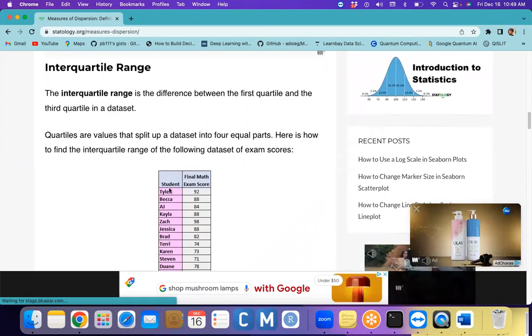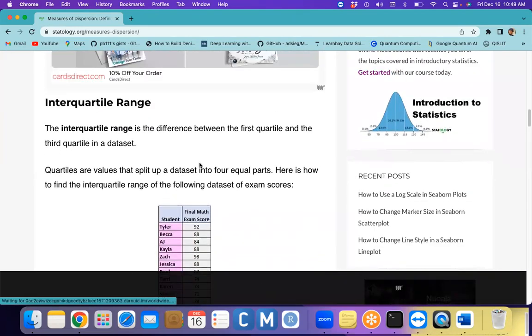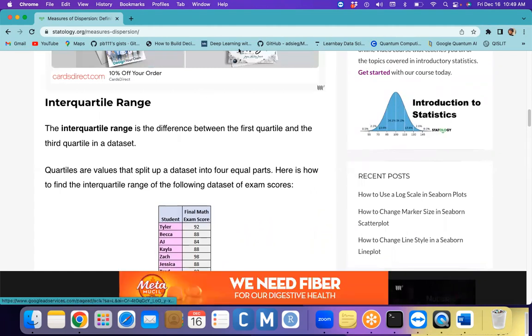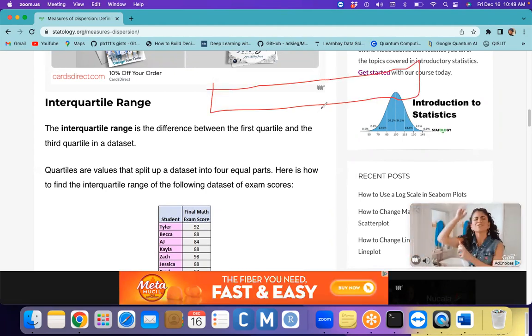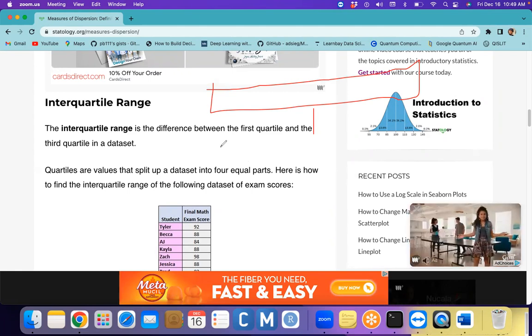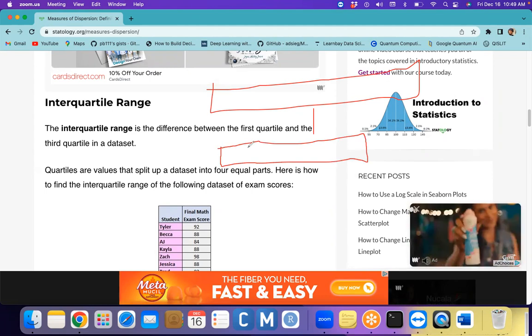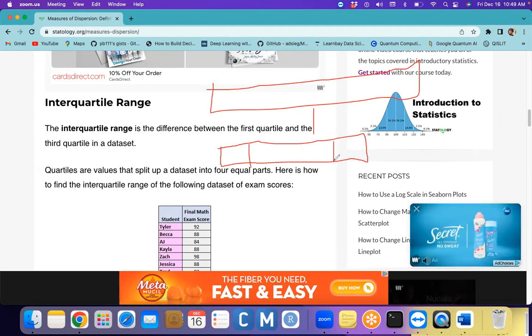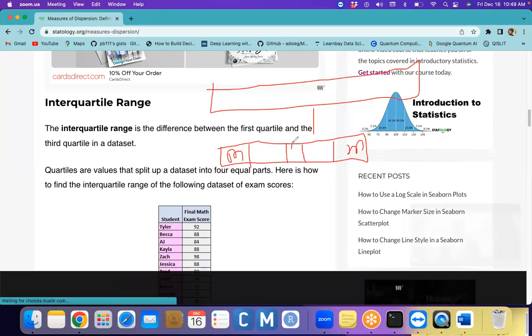Interquartile range, in the sense, is the difference between the first quartile and the third quartile. Before we understand the interquartile range, whatever data set we have, we have to split it into five elements. So this is the min, this is the max, and this is the median value, the middle value.